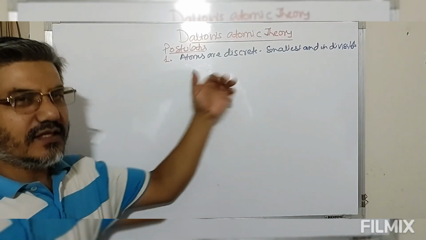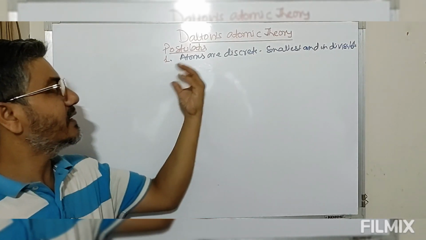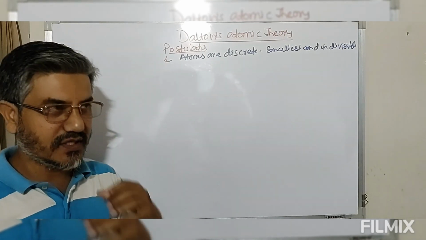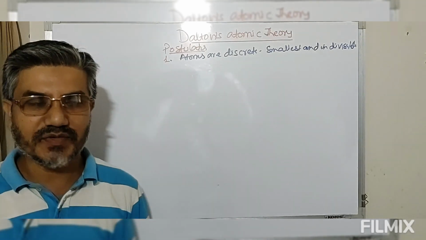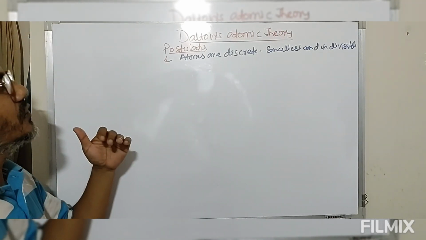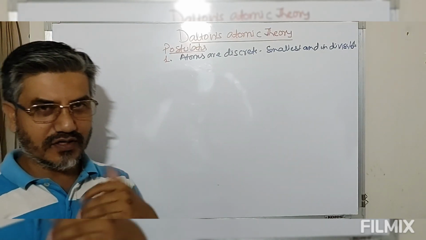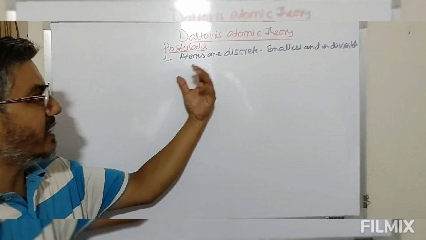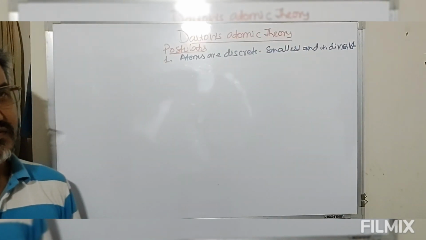So now look at this. Till now we are learning that obviously atoms are indivisible. Atoms are the smallest unit which takes part in chemical reaction. So now look at this. How far is this postulate, the statement given by John Dalton about this atom, correct?